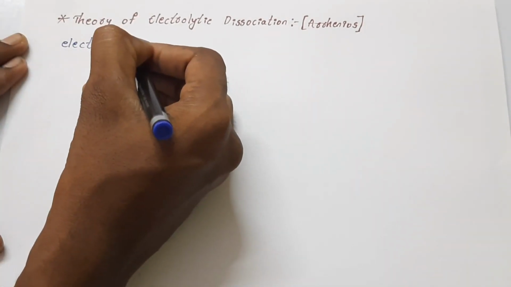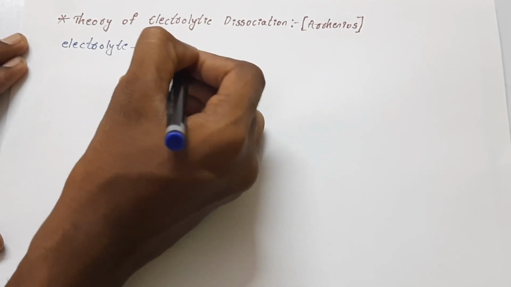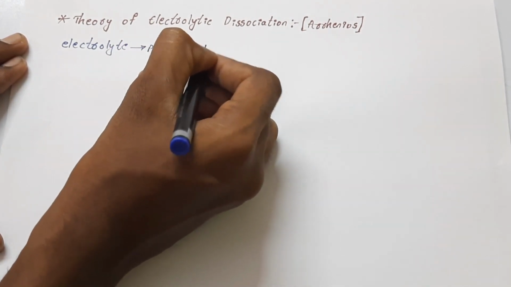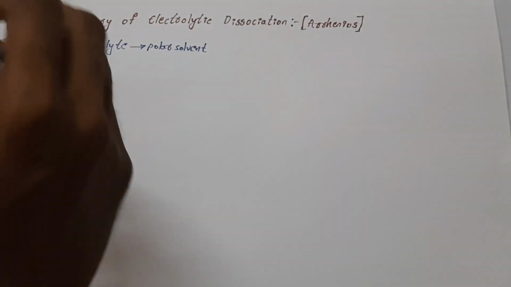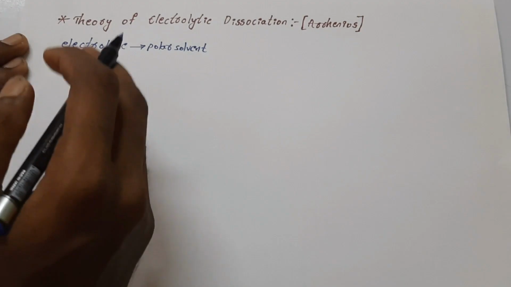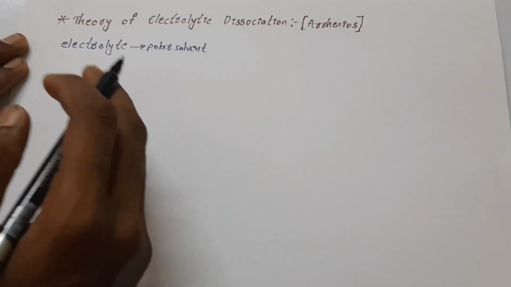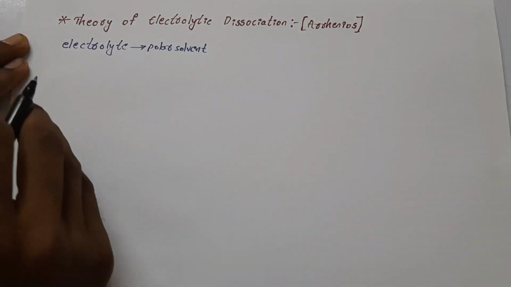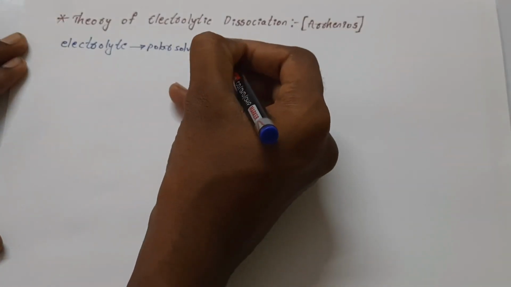So when the electrolyte is dissolved in the polar solvent, it produces electrical conductivity in the solution. By dissolving or melting, it will split into charged particles.